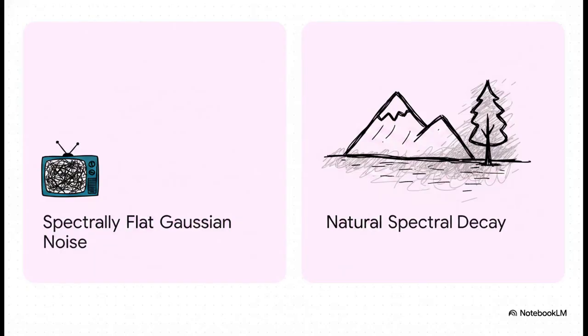Here is the best way to picture this. A lot of models today use spectrally flat Gaussian noise. Think of that like old school, completely uniform TV static. It's totally random, right? But real images don't look like TV static. They have natural spectral decay. That basically means the big, sweeping shapes and colors dominate, and the tiny, high-frequency details kind of naturally taper off. If you train an AI using flat TV static, it completely loses its mind trying to tell authentic, tiny details from pure hallucinations. It's just blinded by the flat noise.